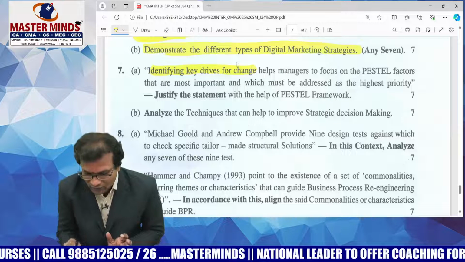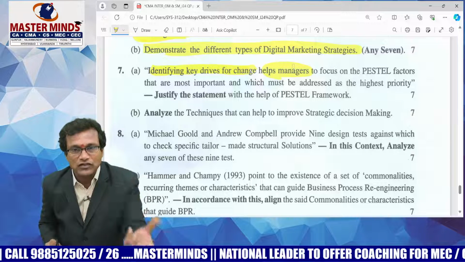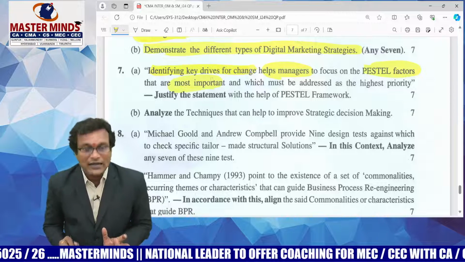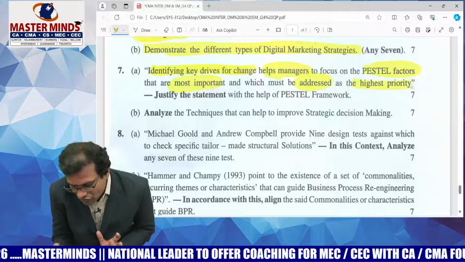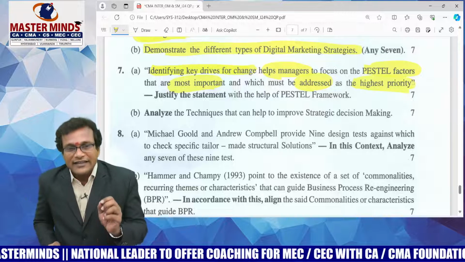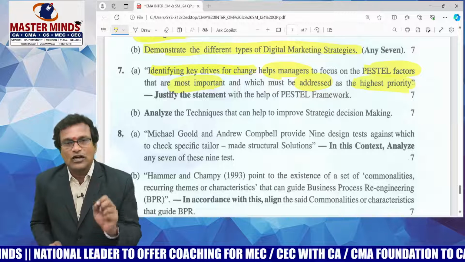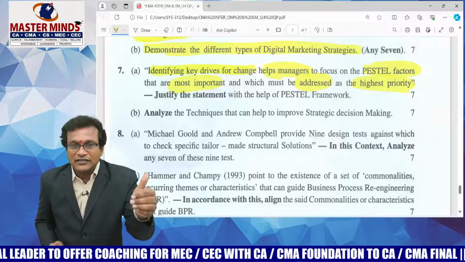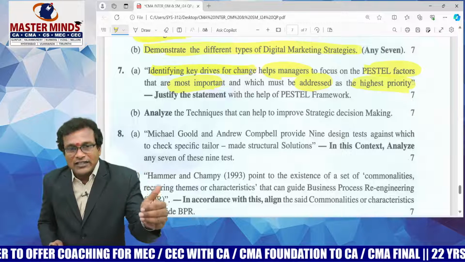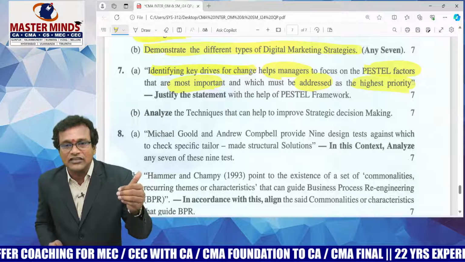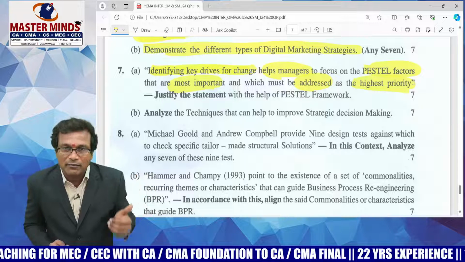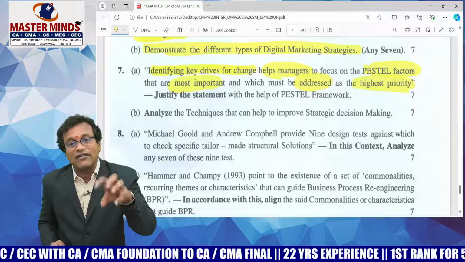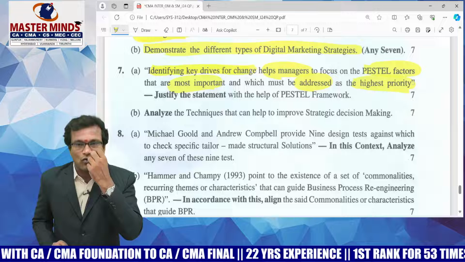Identifying the key drivers for change helps managers, who prepare strategies, to focus on PESTLE factors that are most important and which must be addressed as the highest priority. He is indirectly stating that managers have to observe any changes happening in the macro environment, that is any change in political factors, economic, social factors, technological, environmental, and finally legal factors, which should have an impact on our business sales or profits.